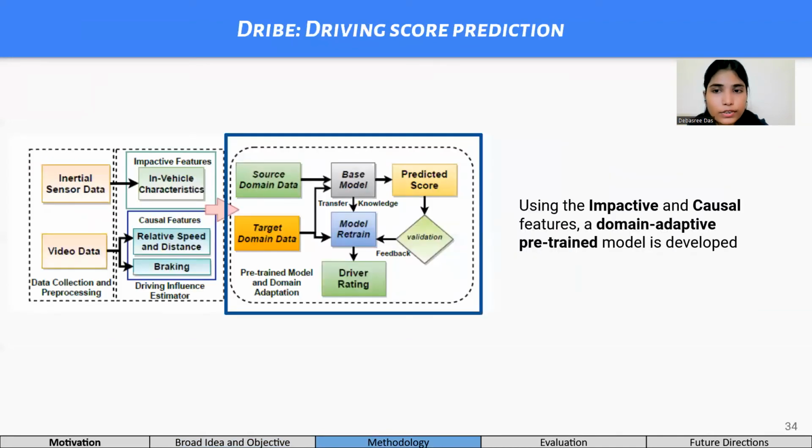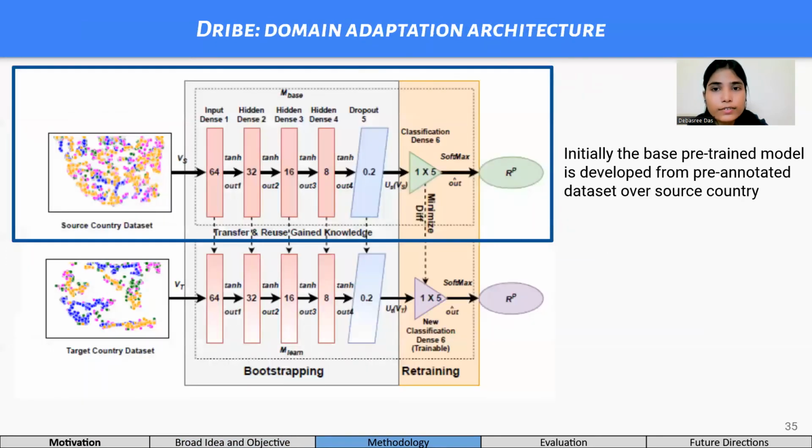And in the last module, we design a domain adaptation technique to achieve location neutrality in predicting the driving score based on the impact of causal factors. So the architecture is as follows. First, we train the model over the source country dataset using a feed-forward neural network of 4 dense layers, followed by 1 dropout layer and 1 classification layer.